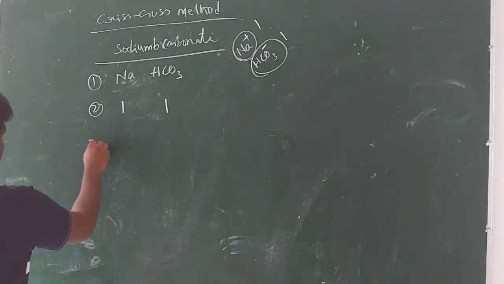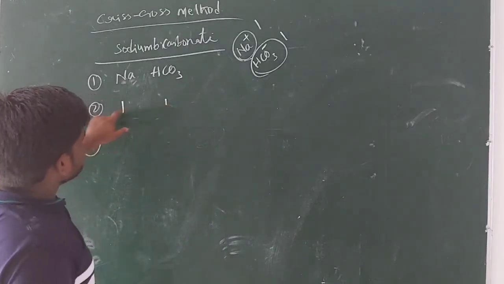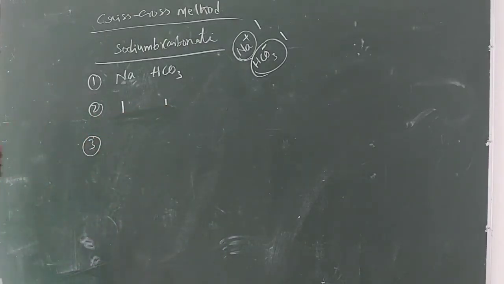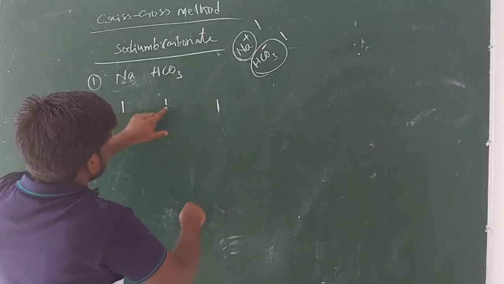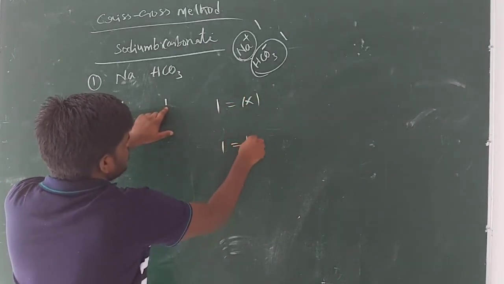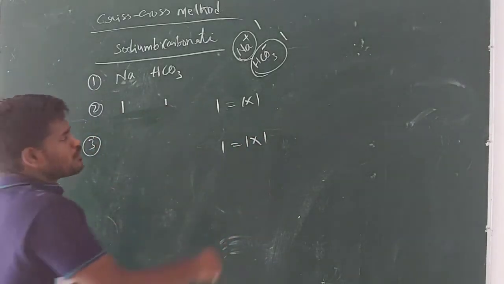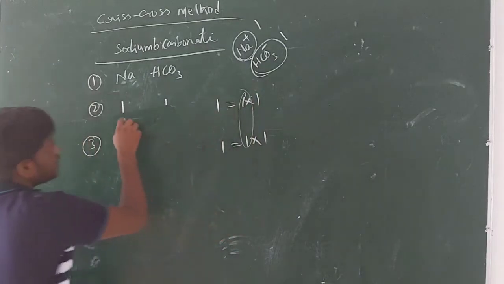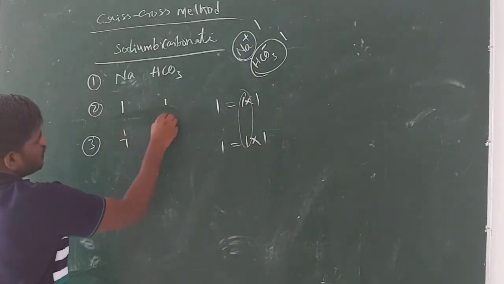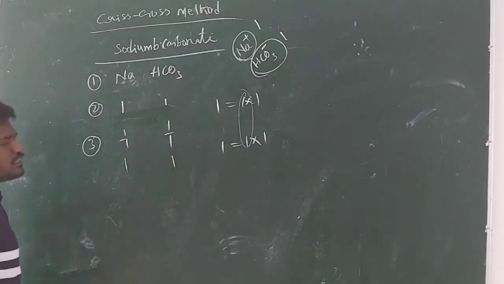In the third step, guys, you need to divide these valencies by their highest common factor. You write the factors: 1 into 1 here, and here also 1 into 1. So for the two ones, the common factor is 1 only. So you divide them by 1, and this one also by 1. 1 by 1 means 1, 1 by 1 means 1.